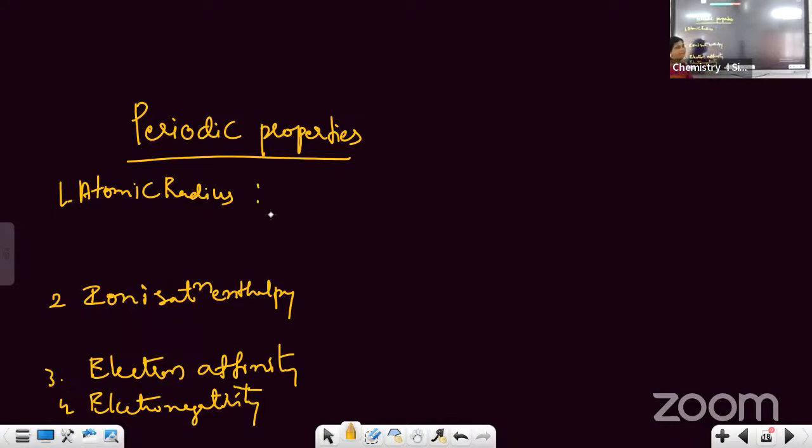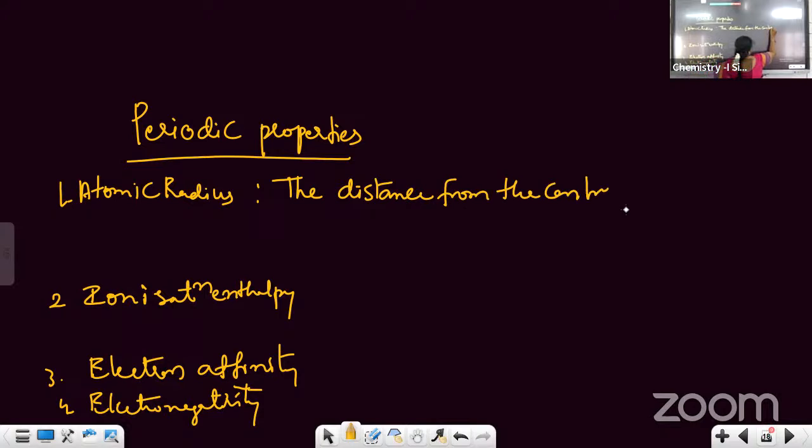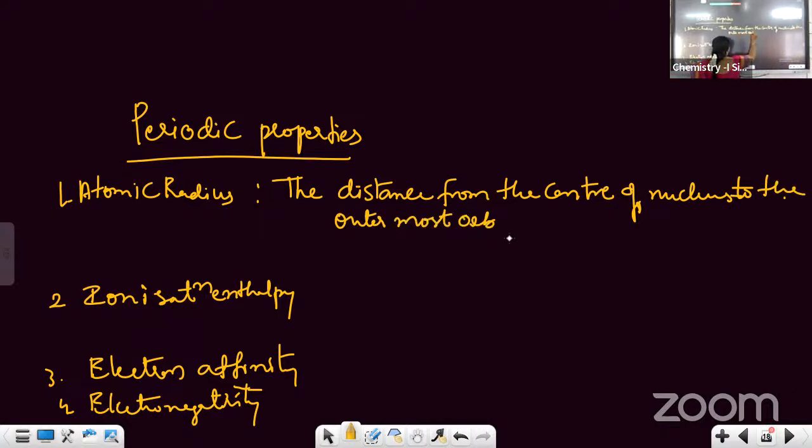So what is the meaning of atomic radius? The distance from the center of nucleus to the outermost orbit or till the electron cloud. जहां तक इलेक्ट्रॉन रहता न्यूक्लियस से, that is called atomic radius, or the distance from the center of the nucleus to the outermost orbit is called as atomic radius. पहले आपको डेफिनेशन लिखना है स्टूडेंट्स. ओके, फर्स्ट स्टेप क्या है, आपको डेफिनेशन लिखनी है.